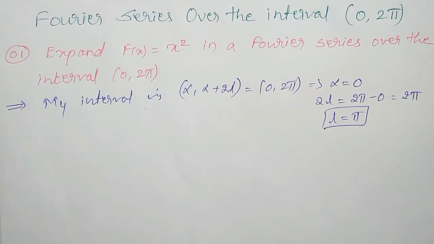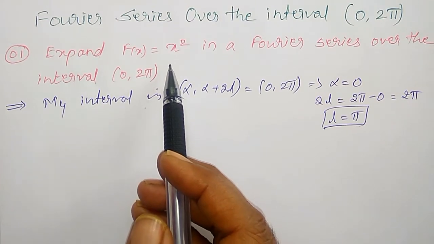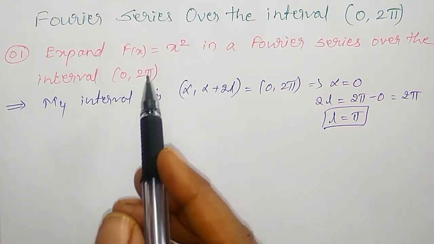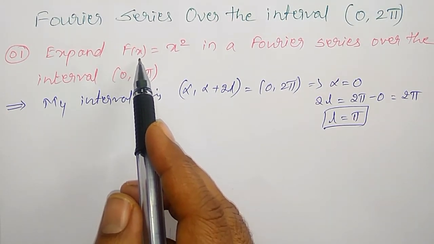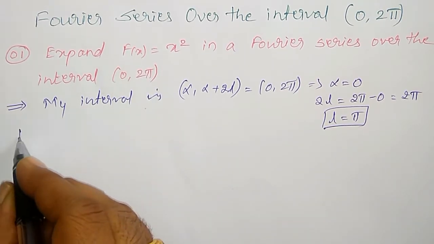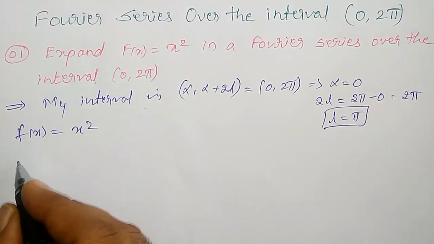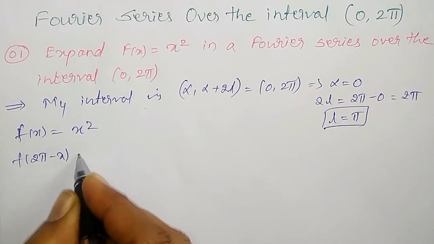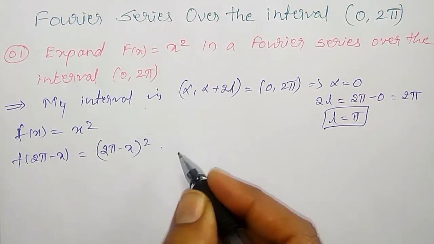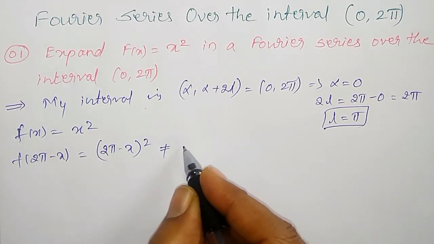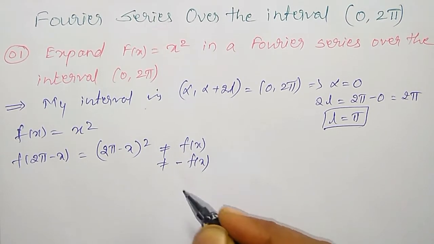Now, let us check whether the function is even or odd. To check this in the interval 0 to 2 pi, I have to replace x by 2 pi minus x. My f of x is x square. f of 2 pi minus x equal to 2 pi minus x the whole square, which is neither equal to f of x nor equal to minus f of x.